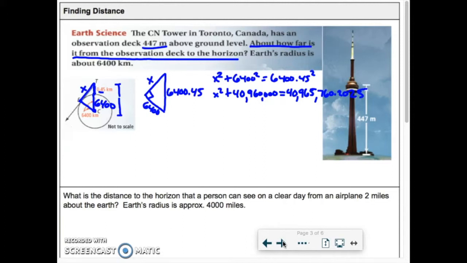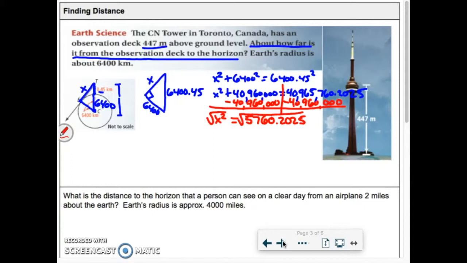We need to subtract 40,960,000 from both sides. Okay, whatever we do to one side, do to the other. We're left with x squared equal to, on this side, 40,965,760.2025 minus 40,960,000. What's left is 5,760.2025. We're just going to take the square root of that. What we'll get is our answer in kilometers of how far we can see from that point.